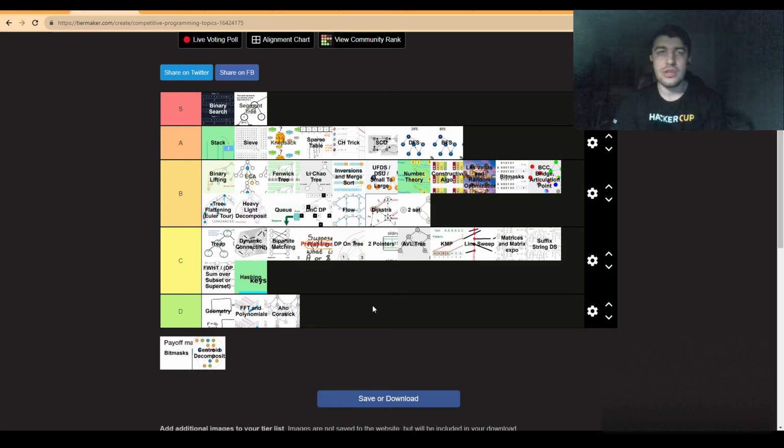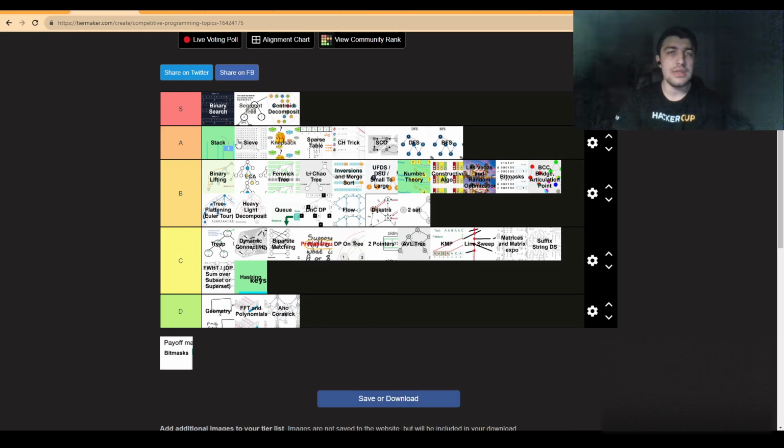Last but not least, centroid decomposition. Actually, I think it's another algorithm or method I really like. And it has a lot of usages in Olympiads. It can also be used in other instances too. And there are a lot of interesting problems that are created to this day, in my opinion. So I will go with S tier to have another one here. I actually like it a lot.